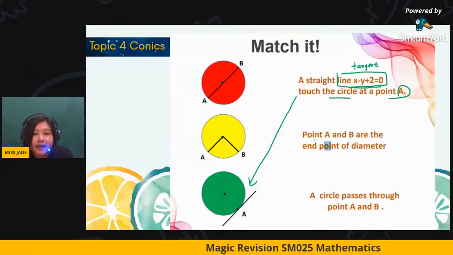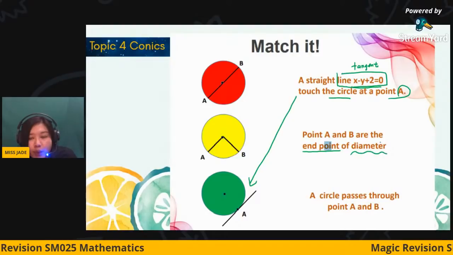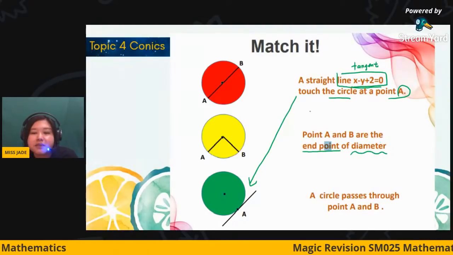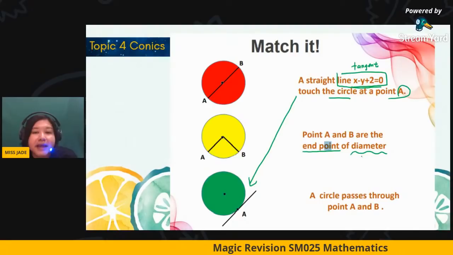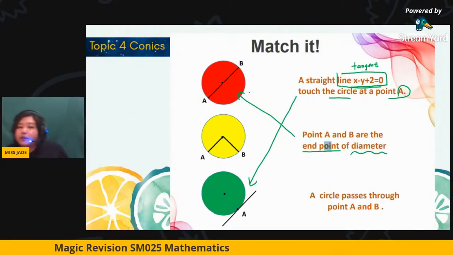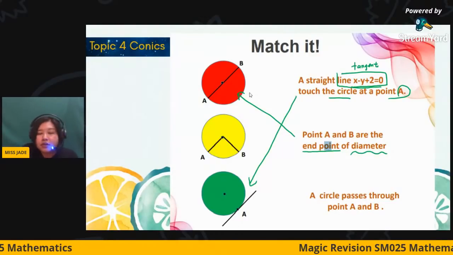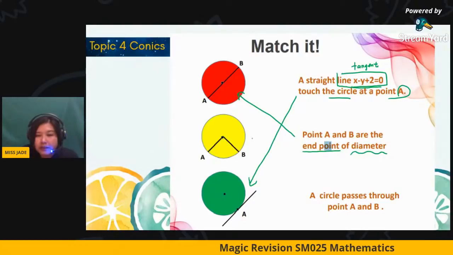Secondly, points A and B are the endpoints of a diameter. When we mention diameter, it means the straight line must pass through the center. So it belongs to this. You can do it together with me, my dear. You don't have to wait for my solution, so you can test yourself whether you can make it or not.